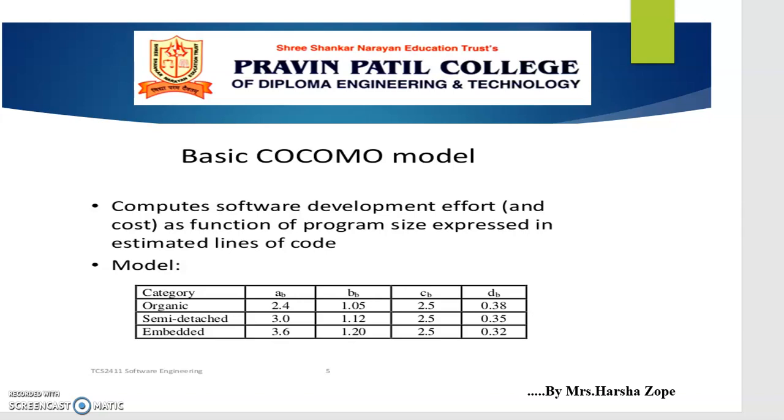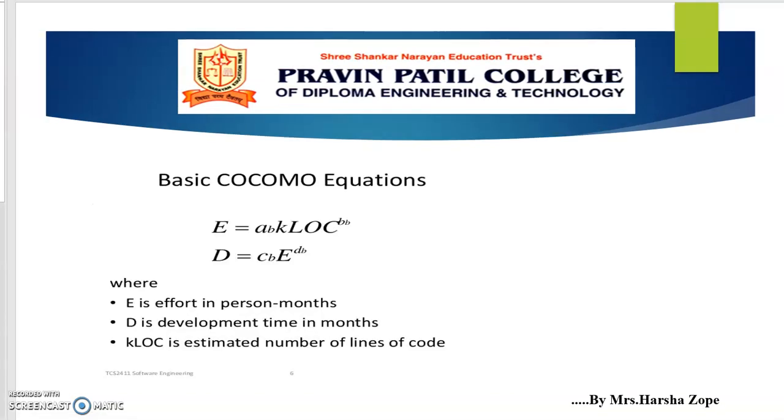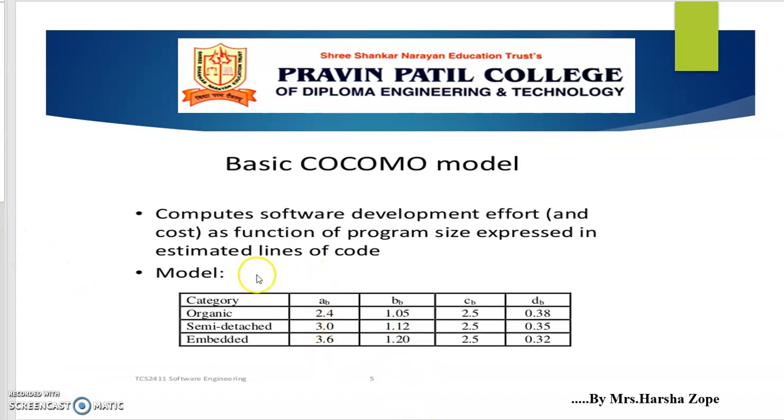There are some equations to calculate the value of effort in person-months, that is calculated by equation E. On screen you can see the formula to calculate E. Here the value of A of B will be taken from this particular table.